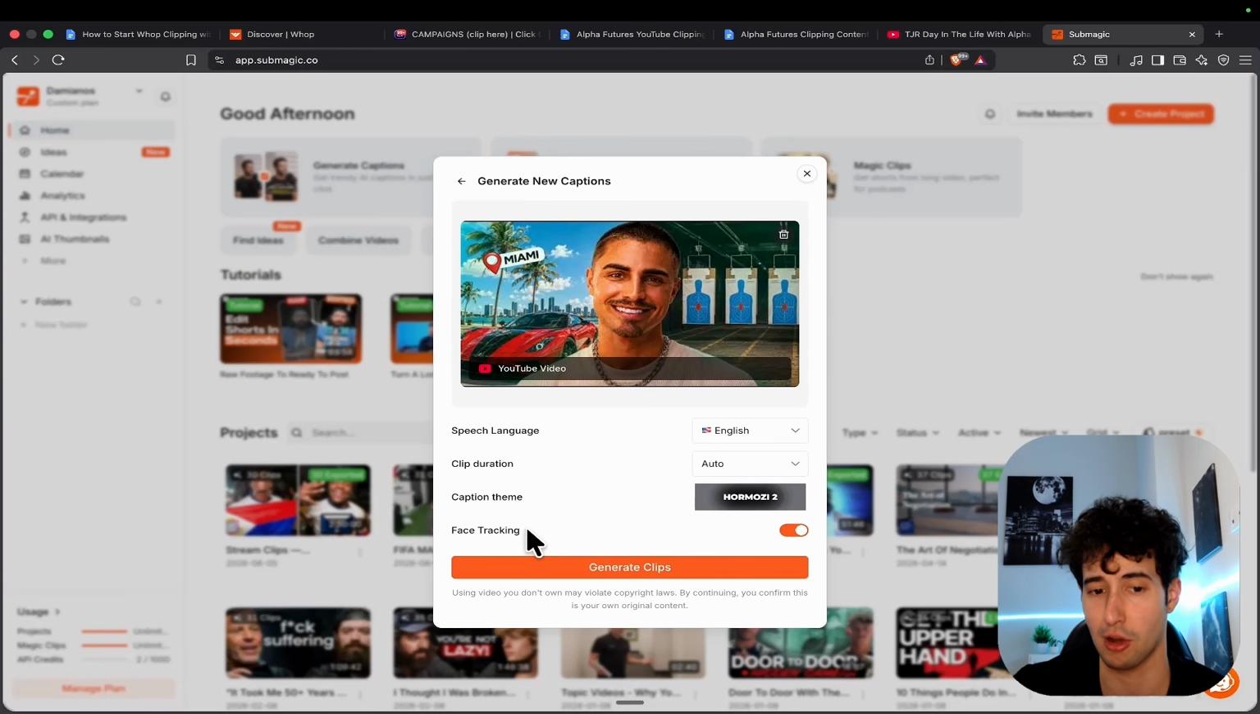And then you also have the option to enable face tracking, which I would strongly advise you to do, so the camera actually centers in that person's face. And then all we have to do is to simply come over here and click on generate clips.